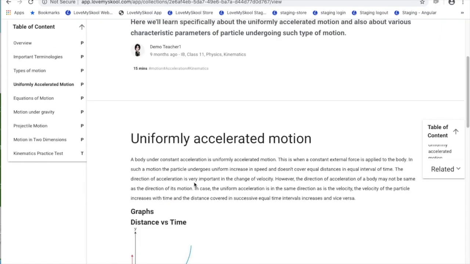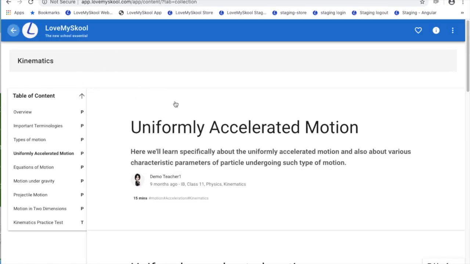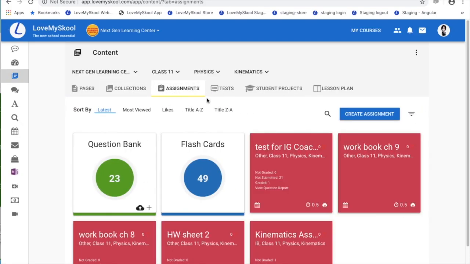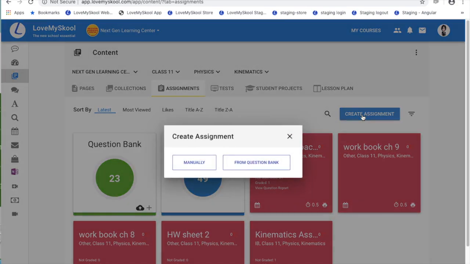So that's the collection. Moving on to the next content type, assignments and tests. They are related. Assignments and tests both share the common question bank. You can create assignments either manually or from the question bank. Initially you would not have any questions, so you will have to create them manually.